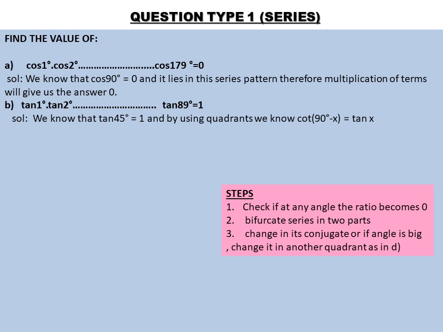First part we will keep as it is, meaning tan 1 up to tan 44 degrees we will keep as it is. And the second part, after the midterm, we will change into another ratio, that is its conjugate. Conjugate means its reciprocal. So we are keeping the first half of the series the same, and we are changing the second half of the series to the conjugate ratio, meaning cot. What is the conjugate of tan? Cot. So we are changing the series after that into cot, right?